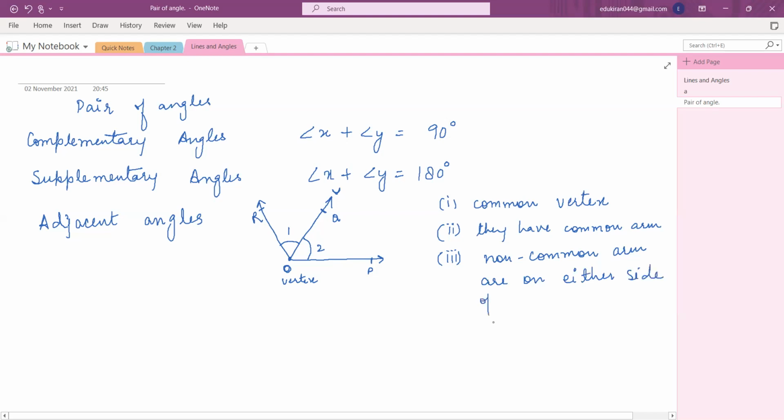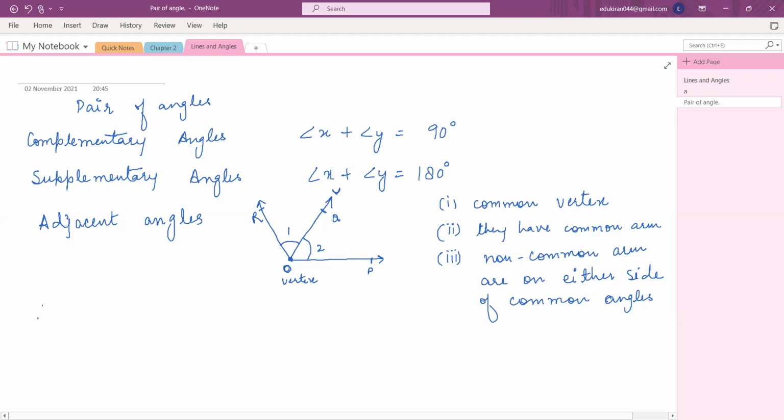So this is just for your revision. You should know what adjacent angles are. Miraj, will you remember now? So they are side by side to each other such that they have a common arm between them and they share a common vertex. All right. Yes, ma'am. Okay, so they are called adjacent angles.